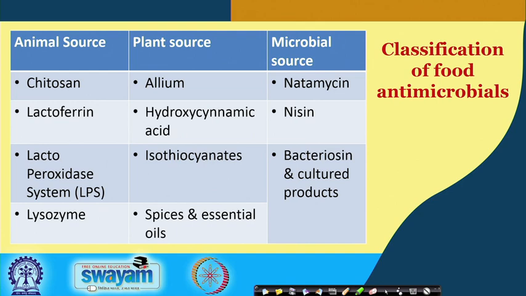So, food antimicrobials are many times classified on the basis of the source from which they are obtained, like the antimicrobials obtained from animal sources, which include chitosan, lactoferrin, the lactoperoxidase system and lysozyme.